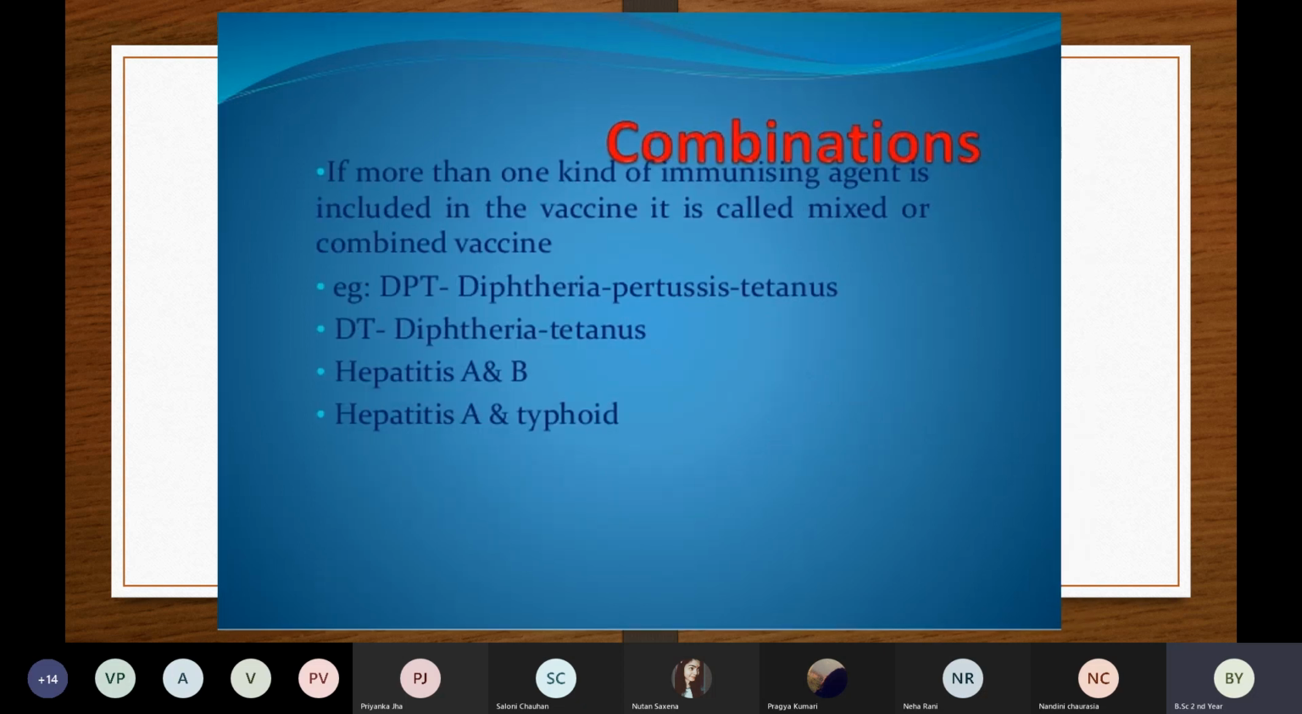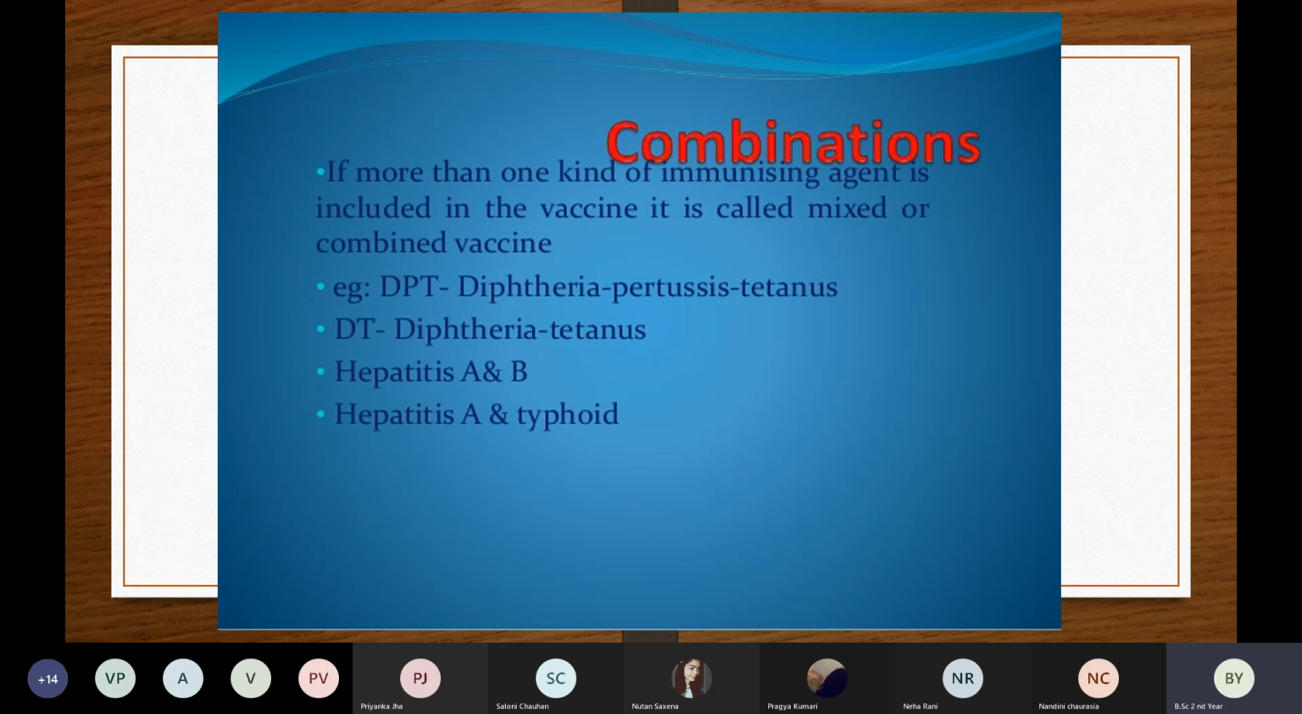Now coming to the fifth type, that is a combination. I said that we can combine live vaccine and killed vaccine, or we can use it as a mixed vaccine. In a combination, if more than one kind of agent is included in the vaccine, then we call it a mixed or combined vaccine. It means that if you are using live and killed vaccines together, or live and cellular fraction vaccines together, or toxoid and killed vaccines together, then we call it a combination vaccine. An example is DPT, where D is for diphtheria, then pertussis, and tetanus.